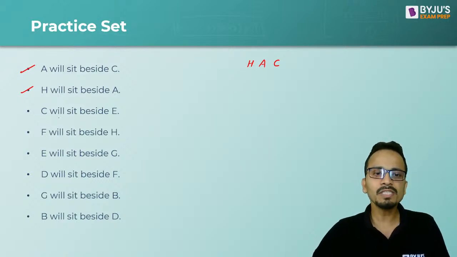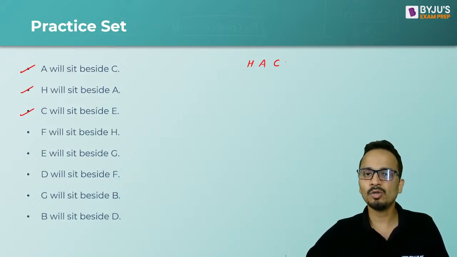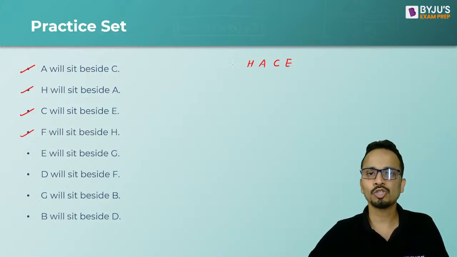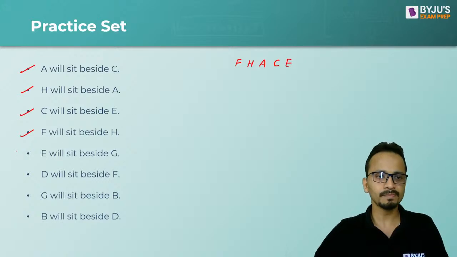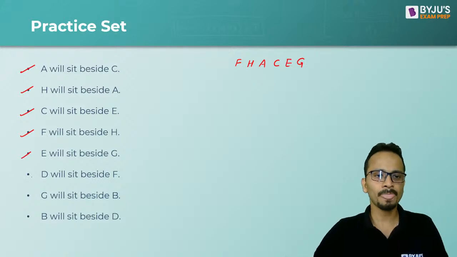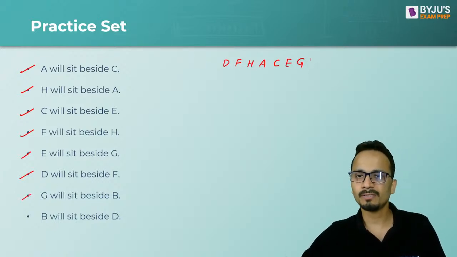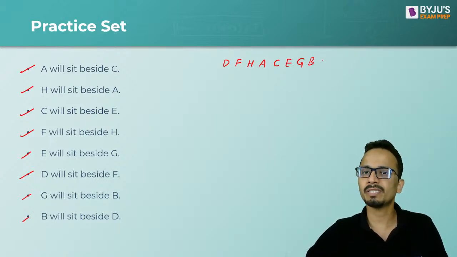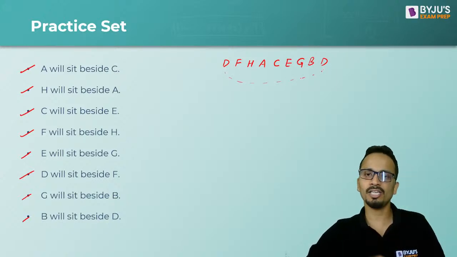Okay. Now C will sit beside E. C will sit beside E. So E can come only at this side. F will sit beside H. So F will come on this side. E will sit beside G. G will be placed here. D will sit beside F. D will sit here. G will sit beside B. And finally, B will sit beside D. So B will sit beside D, and this will form a chain or a circular arrangement.